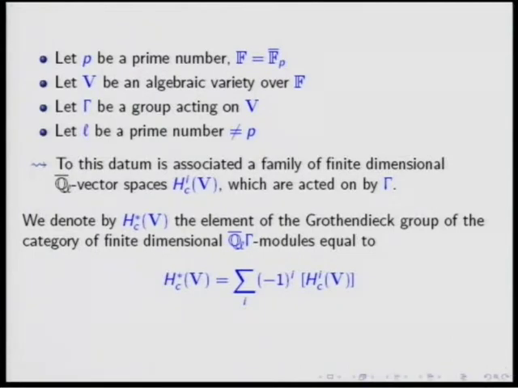But I want to keep trace of the action of gamma. So I take this alternating sum, but I keep trace about the action of the group. So this is an element in the Grothendieck group of the finite dimensional modules, so it can involve negative signs.